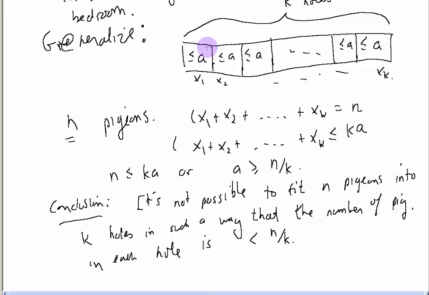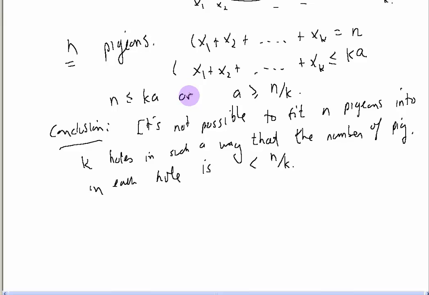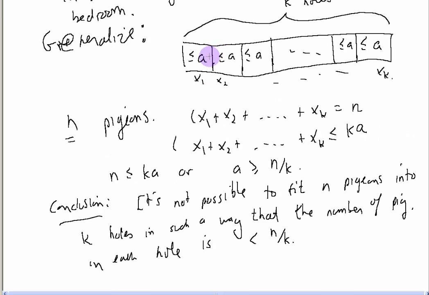Okay, I kind of said that backwards, but that is what it's showing. There's no way to fit these n pigeons into those holes in such a way that there's less than n over k pigeons in each hole.